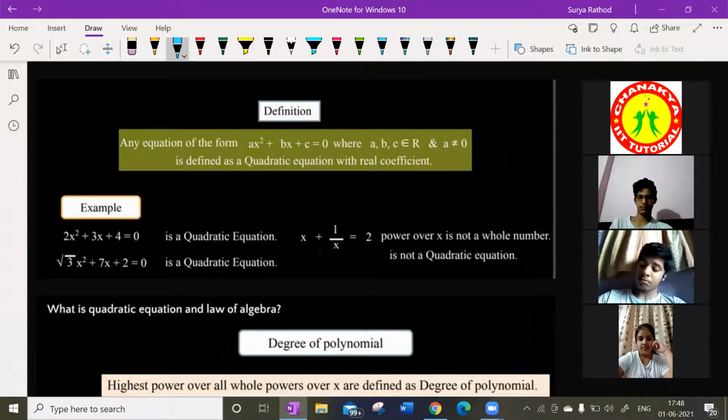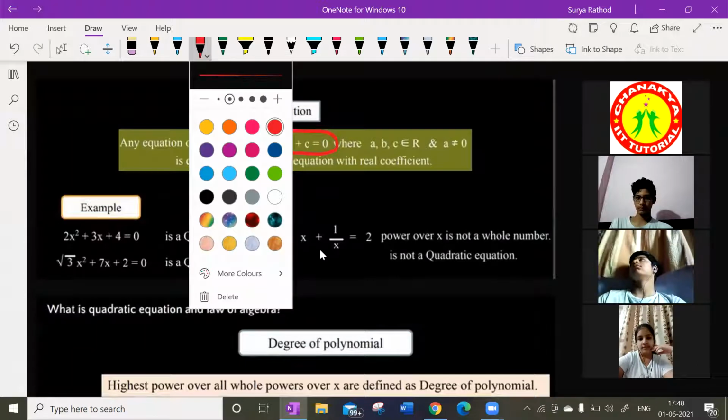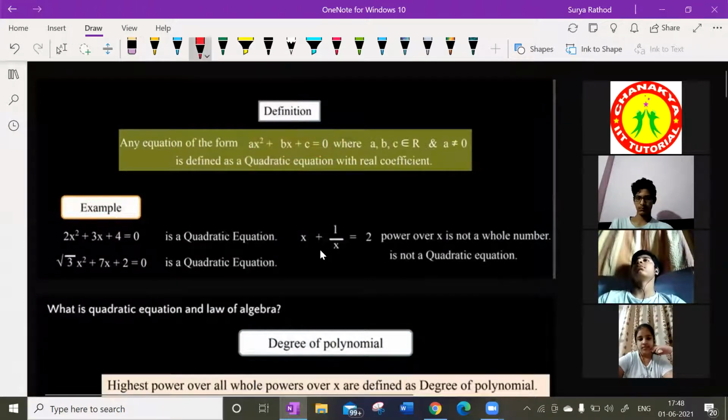Definition: any equation of the form ax square plus bx plus c is equal to 0. Getting my point? Any equation which is in the form of ax square plus bx plus c is equal to 0 is called a quadratic equation, where a, b, c belong to real numbers and where a must not be equal to 0. These are the conditions.